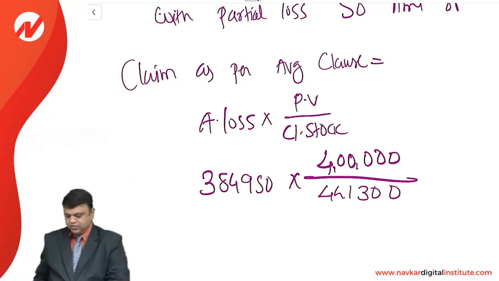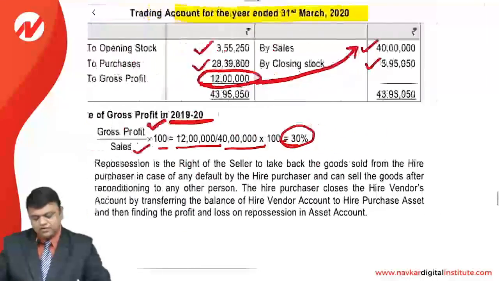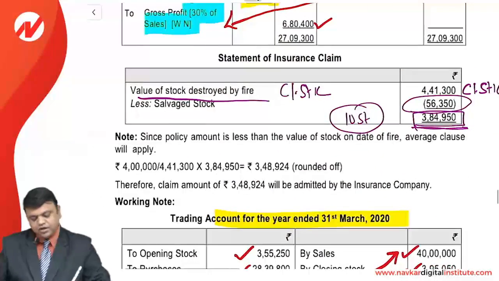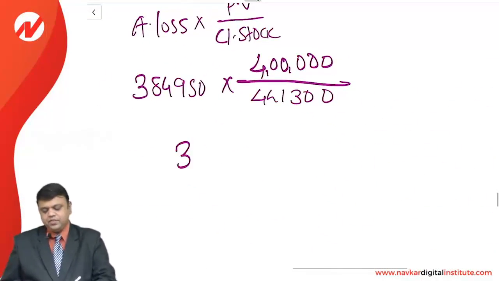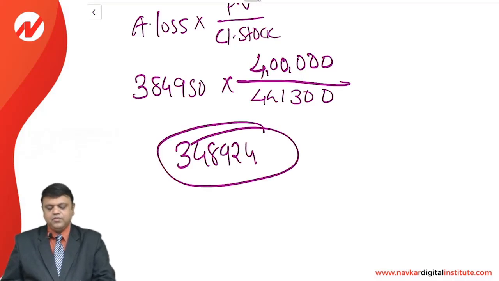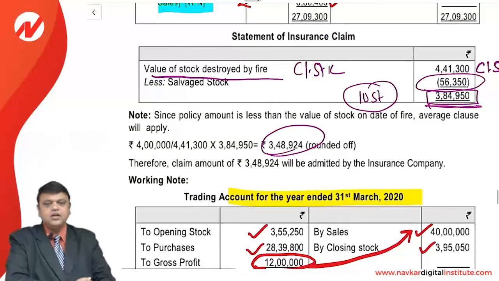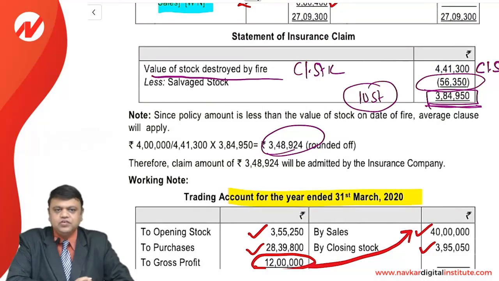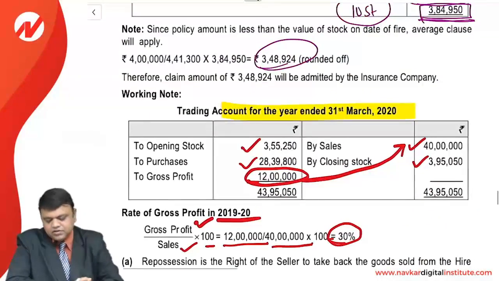So if you use the calculator, you will definitely get the answer, and that is the proportionate answer, which is nothing but 348924 will be the final answer. Here it is 348924, the amount of claim which will be allowed as per the calculation, as this is underinsured with partial loss. We already studied in the chapter that if it is underinsured with partial loss, the amount of claim will always be as per the average clause. So here the average clause is applied, and we get the answer, which is 348924.